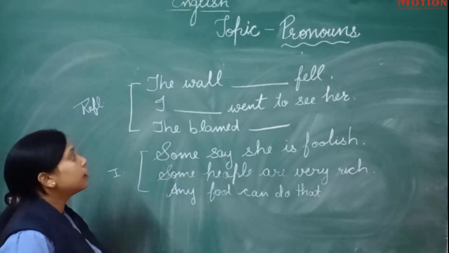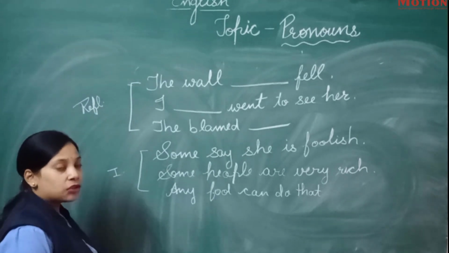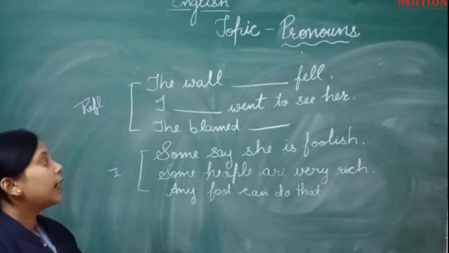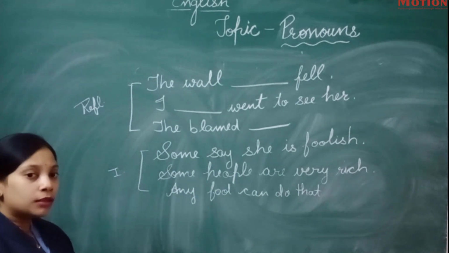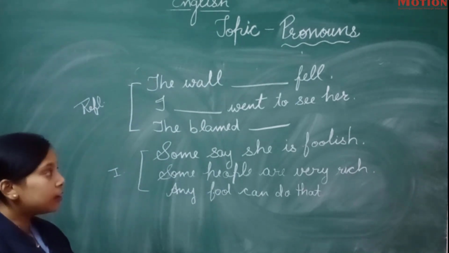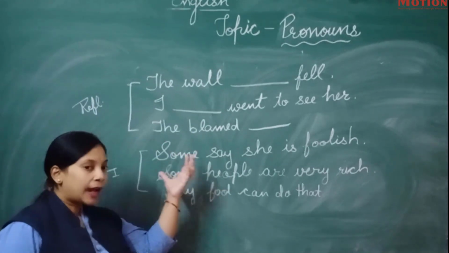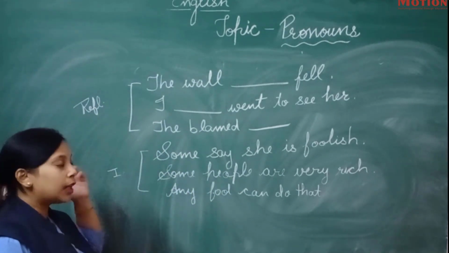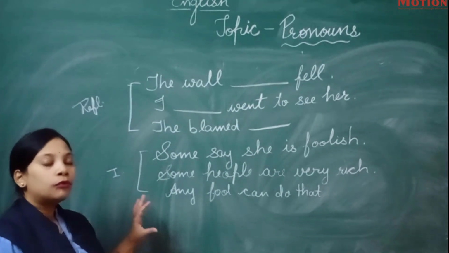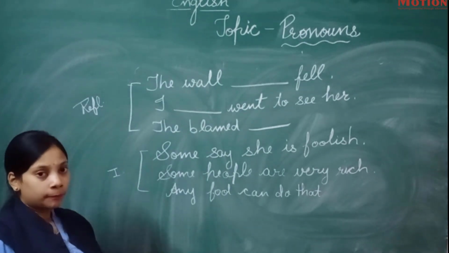It will be mentioned in your exam question what kind of pronoun you have to fill in, but you should know which kind is used for what, and which pronouns come in particular types.